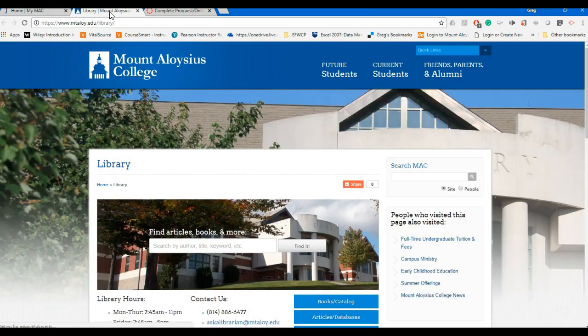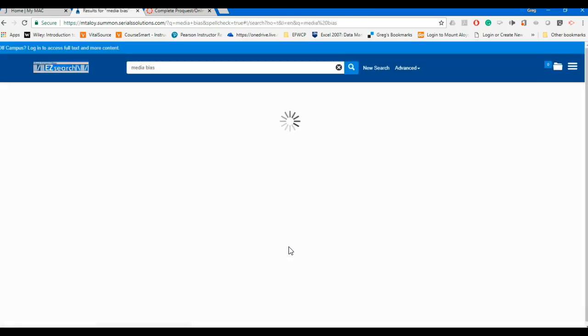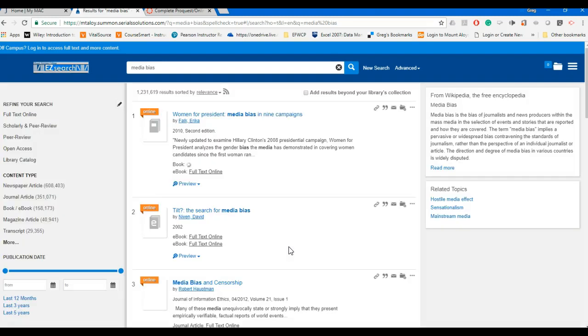What recently happened with easy search is that apparently all of the search results are under the domain of ProQuest Central. Okay, so when you do a search in here, I type in media bias. I click find it. Again, this is the easy search window here. When this figures out the search and it populates all the results, as I mentioned in class, you can drill down a little bit. So I'm going to do that just a bit here.